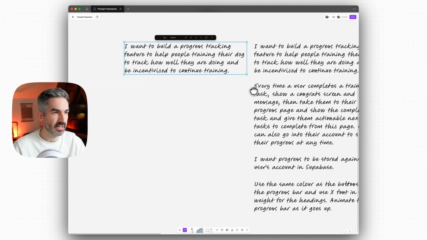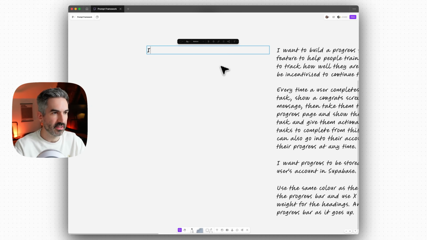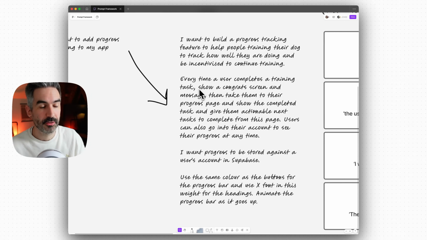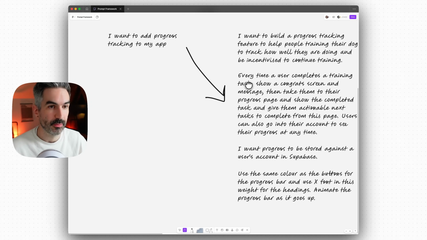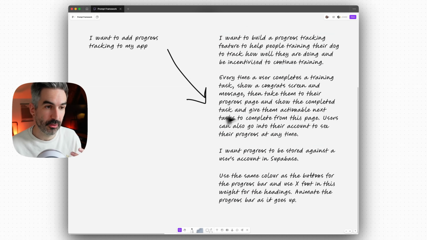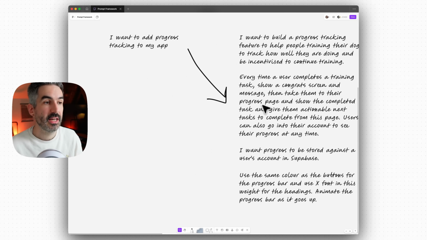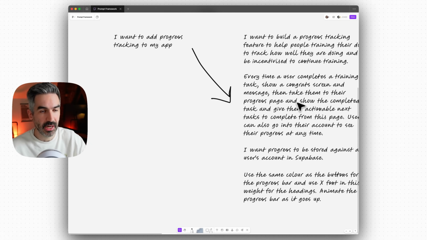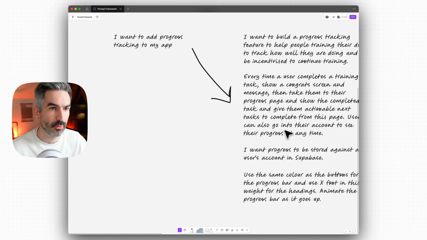And so what we've done here is we've gone from this, I want to add progress tracking to my app, to this, which is much, much better for the AI tool to interpret exactly what we want. And if you don't know exactly what you want and how to write this prompt, what the user journey would be, you can also ask AI to help you write that stuff as well. But if you're building your app, you already have a basic app foundation down, or you've started building it already, you should have a rough idea of how you want things to work.